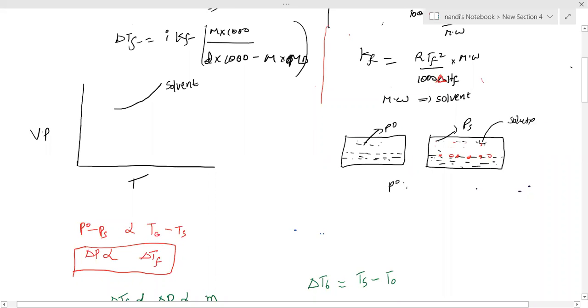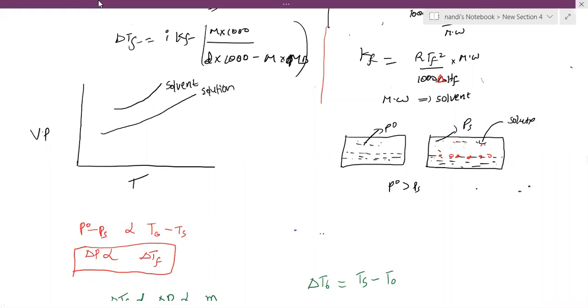Generally P naught is greater than PS. So PS should be less than P of the solvent. That's why I draw this one down. This is the solution. If it is more I draw it up, but less, that's why I wrote it down.